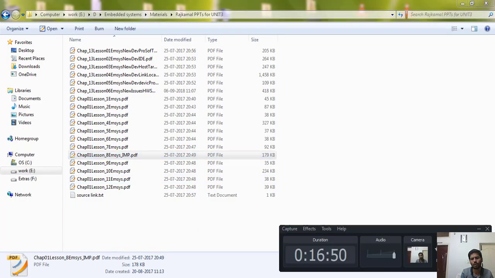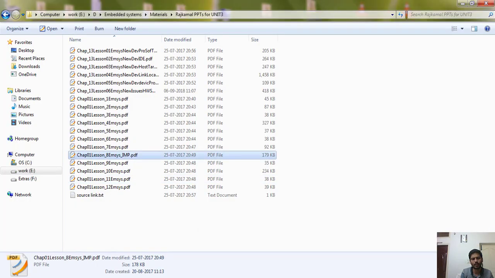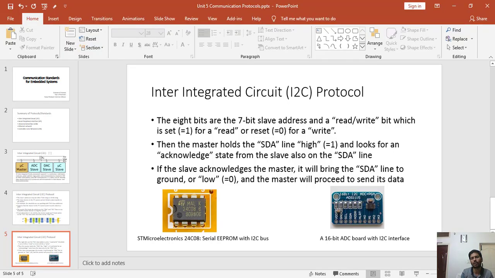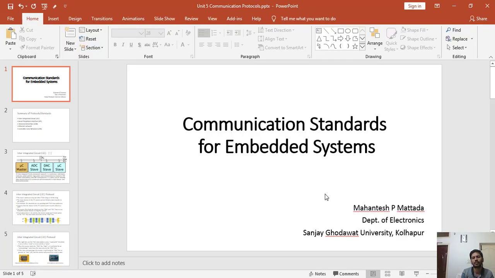Now we move to another topic, the next chapter, chapter number 5, communication standards for embedded systems. Standards you can also call protocols. Since almost all are buses, we can normally call them buses only: communication bus, bus protocols or bus standards.